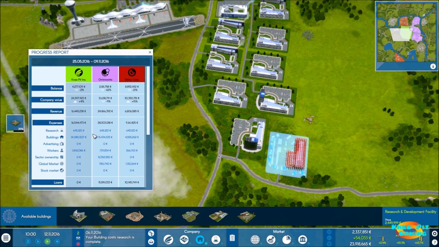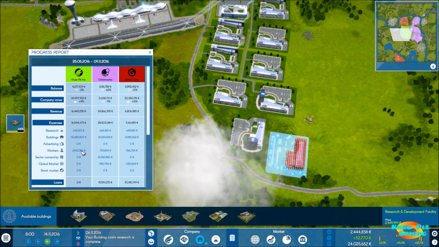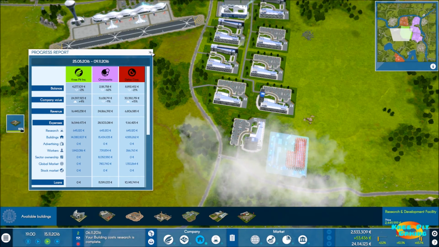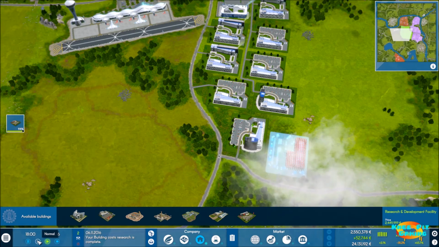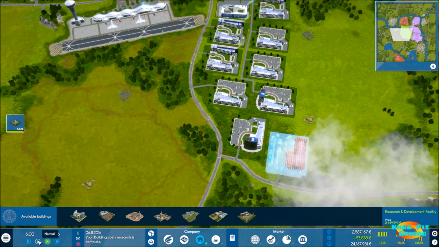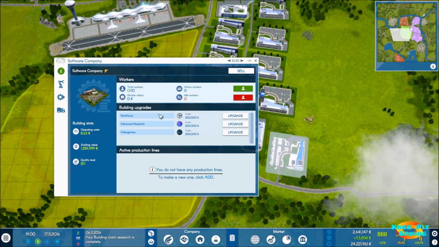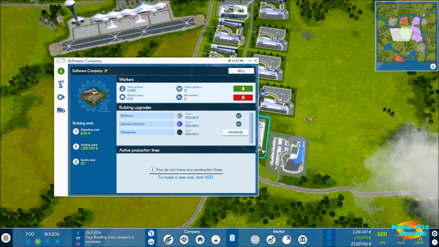We're pretty close on buildings. Research is identical. They have much more expenses than we do. Our workers, we must have chosen a particular industry that needs a lot more workers. So something to keep in mind for your playthroughs, that you might want to look at that worker number, because it looks like the software industry requires a lot more workers, and I can see that. You need developers and so on. Understandable. All right, let's go ahead and get our upgrades for workforce and advanced research.